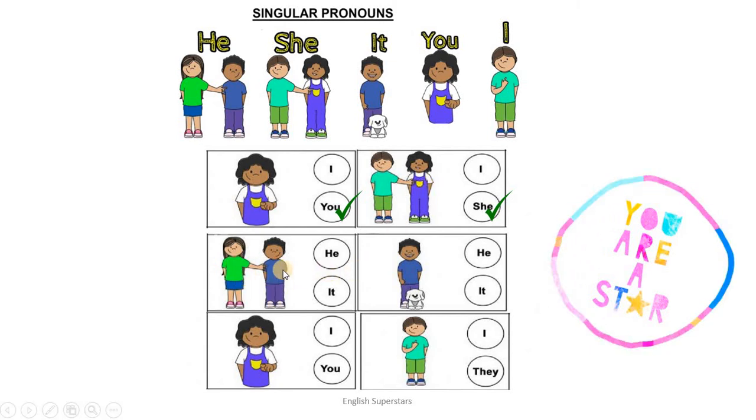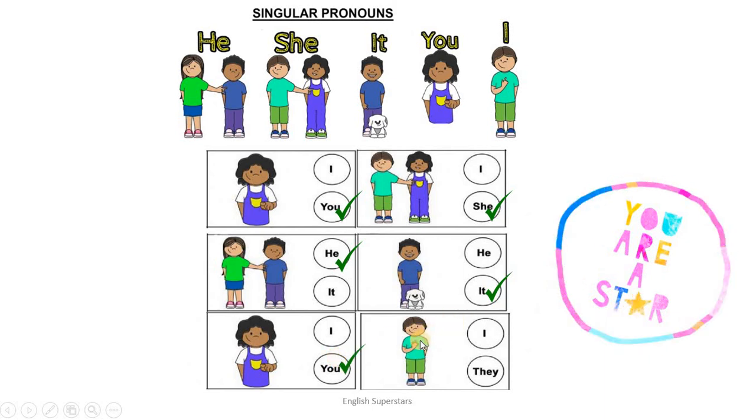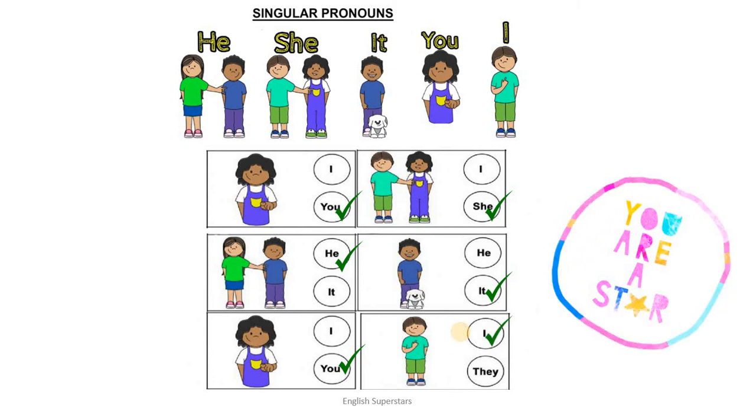Now look at this girl. She's pointing a finger towards this boy. He or it? Remember, it is for non-living things or for animals. So, yes, he. He's a boy. Now look at this. He's pointing a finger towards this cute little puppy. So, it. Definitely. Now look at her. She's pointing a finger towards somebody else. So, I or you? You. But here, this boy is pointing a finger towards himself. So, he's saying, I. Wow, you're a superstar.